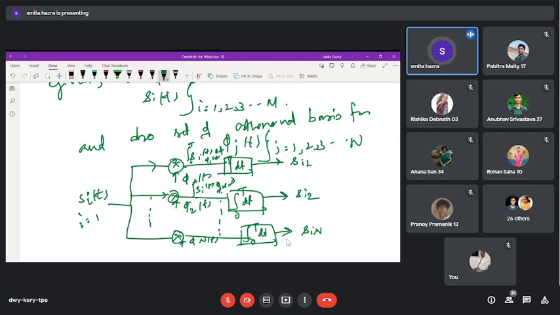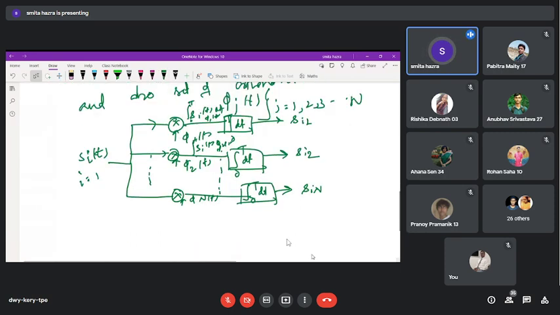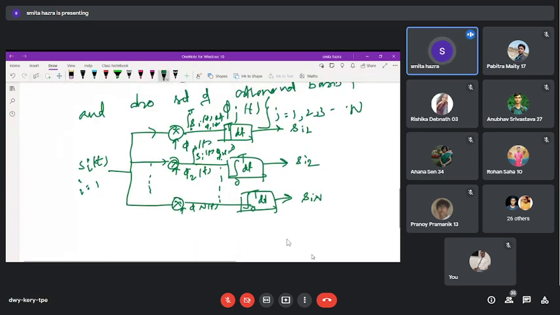These sets of blocks are known as the product integrator, because every line consists of one product block followed by an integrator block. It is also known as the correlator. Why is it known as the correlator?